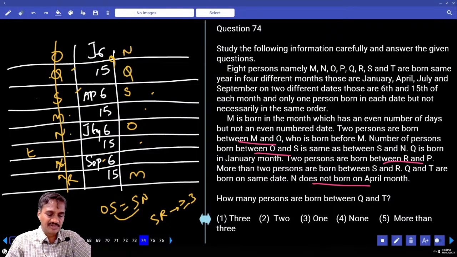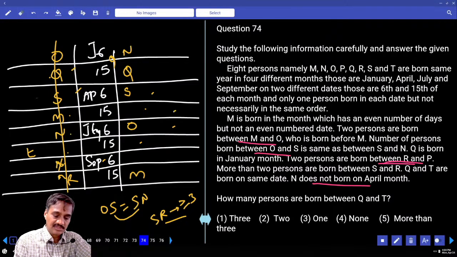Now Q is between S and R and P. Between R and P there must be exactly 2 people. And between S and R there must be more than 2 persons, and here it can be R. If R is here, then 2 persons between R and P is not possible, isn't it? 2 in between R and P is not possible here. Then where is this R? If R is here, with 2 in between R and P, P is here.